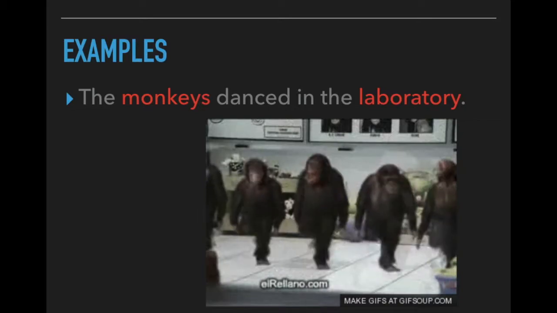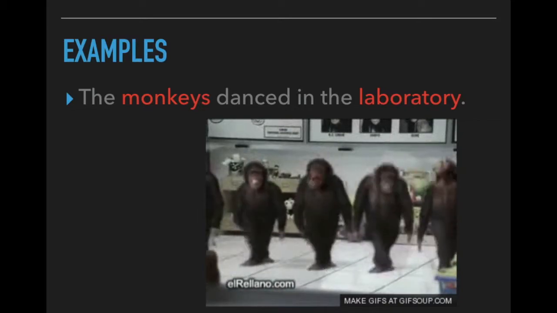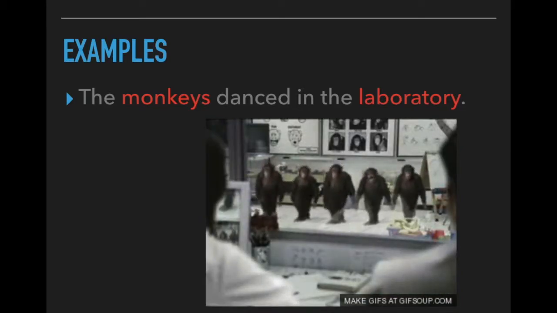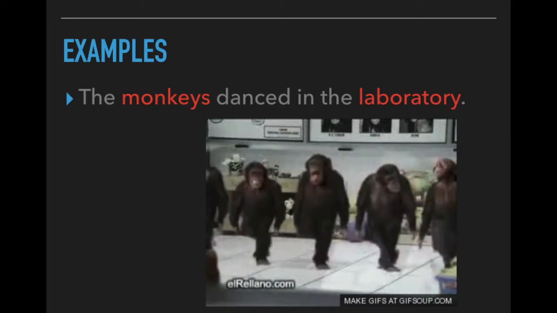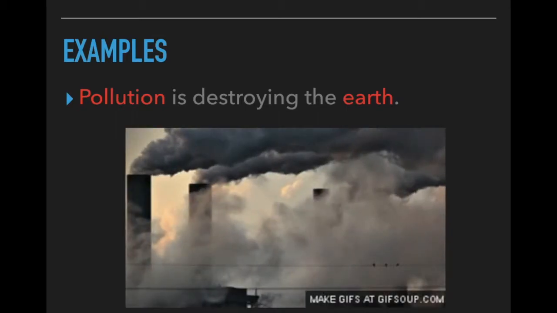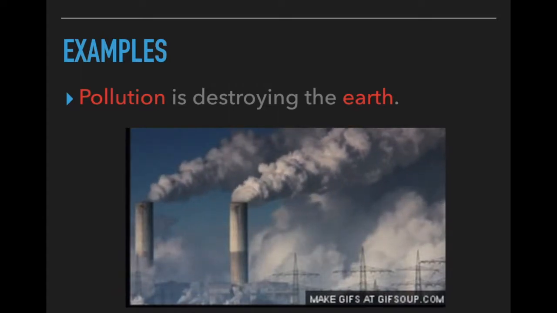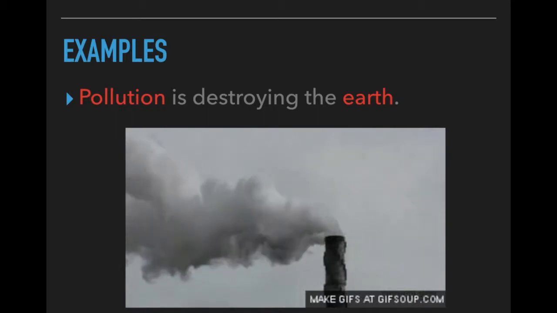The monkeys danced in the laboratory. So here we have an animal, which is a thing, a monkey. We also have a place, a laboratory. Both of these are nouns. In this last example, pollution is destroying the earth. Okay, pollution is more of an idea, and the earth is a place, both nouns.